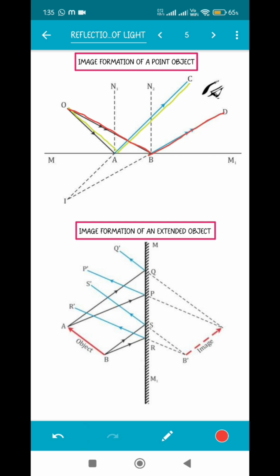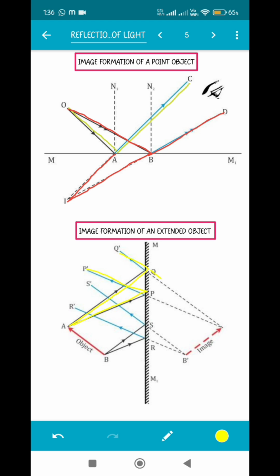After reflection, they are reaching the eye, but those reflected rays, when they are joined by dotted lines, we are going to see that the image is forming at the point where the rays are intersecting. So this is what happens. Now in case of an extended object, what we have done, we have taken 2 rays for the first point and 2 rays for the second point. Actually there are many more rays which can form the image, but we are just using 2 rays for much more clarity in the diagram. So in this case as well, from point A, 1 ray is going and it is getting reflected, and the second ray is also going and getting reflected.